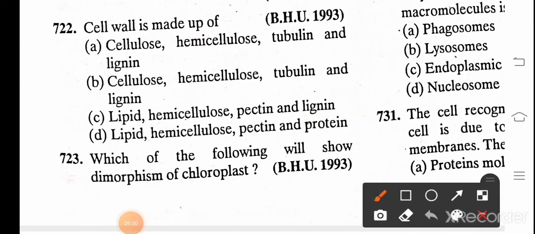Cell wall is made up of: A. Cellulose, hemicellulose, tubulin, and lignin. B. Cellulose, hemicellulose, tubulin, and lignin. C. Lipid, hemicellulose, pectin, and lignin. D. Lipid, hemicellulose, pectin and protein. And the correct answer is A, cellulose, hemicellulose, tubulin and lignin.